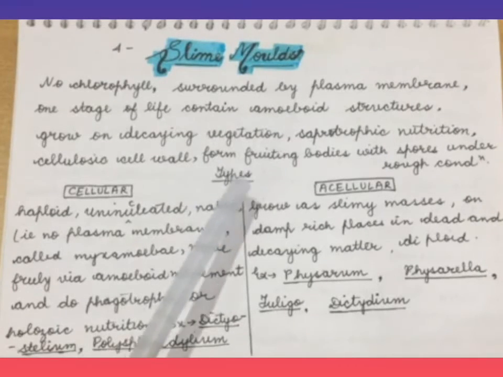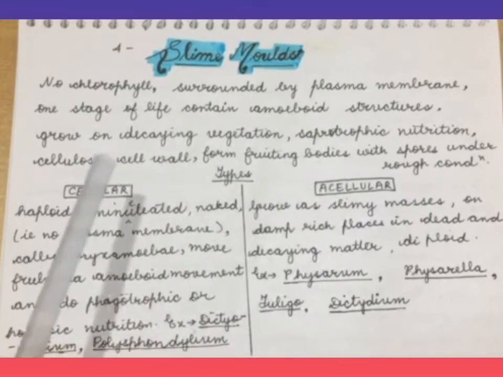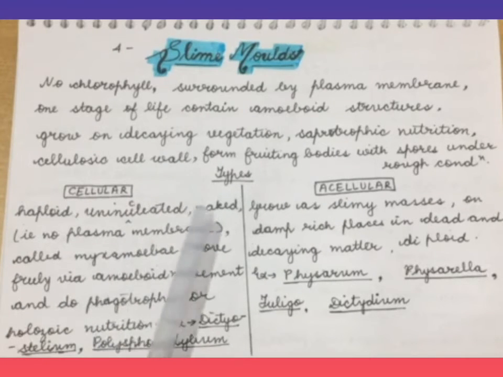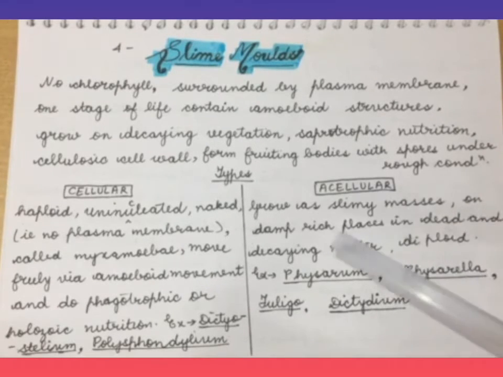Talking about the types, there are two types, cellular and acellular. Cellular are haploid, uninucleated, naked, meaning there is no cell wall. They are also called mixed amoebae. They move freely through amoeboid movement, and they also do phagotrophic or holozoic nutrition, like Dictyostelium and Polysphondylium, whereas acellular grow as slimy masses, found in damp, rich places, and also grow on dead and decaying matter, and these are diploid, whereas the cellular ones are haploid. Examples are Physarum, Fuligo and Didymium.